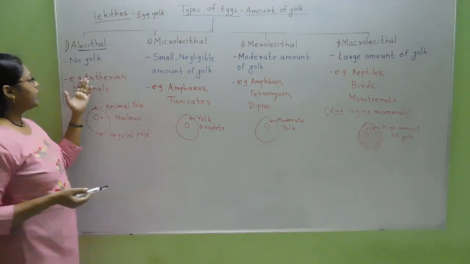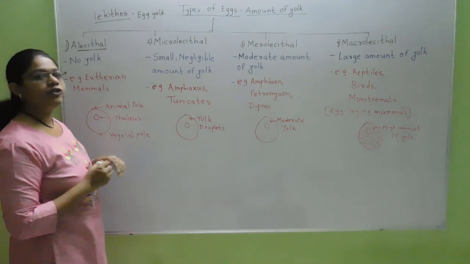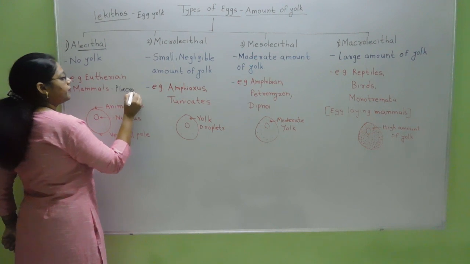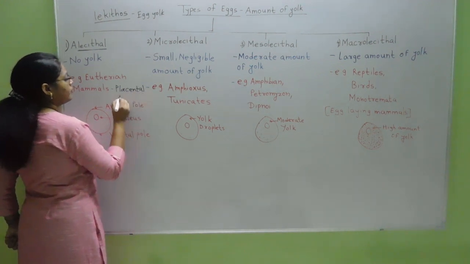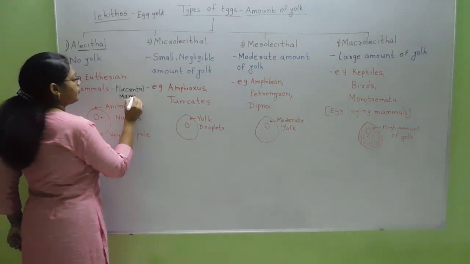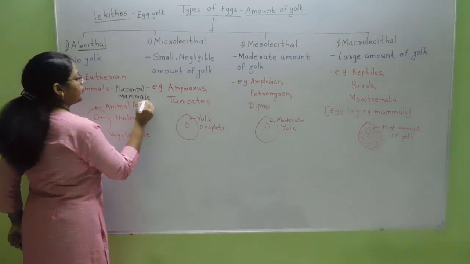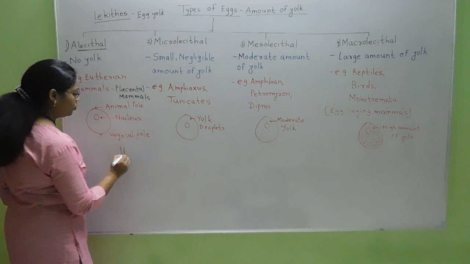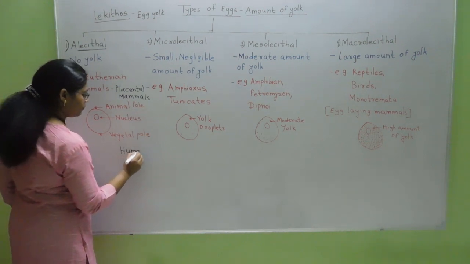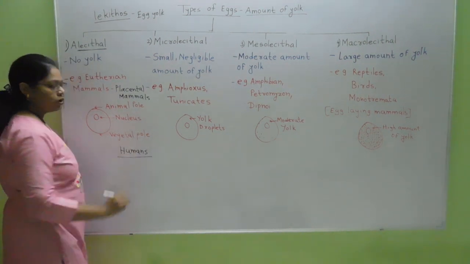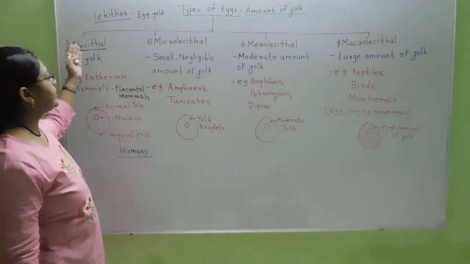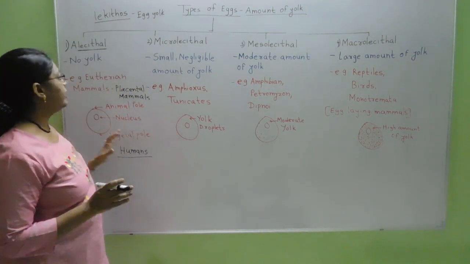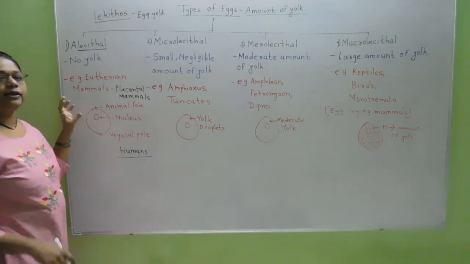Now in the case of eutherian mammals, which are also called placental mammals, the most common example is humans. So humans contain alecithal eggs, which do not contain any yolk.